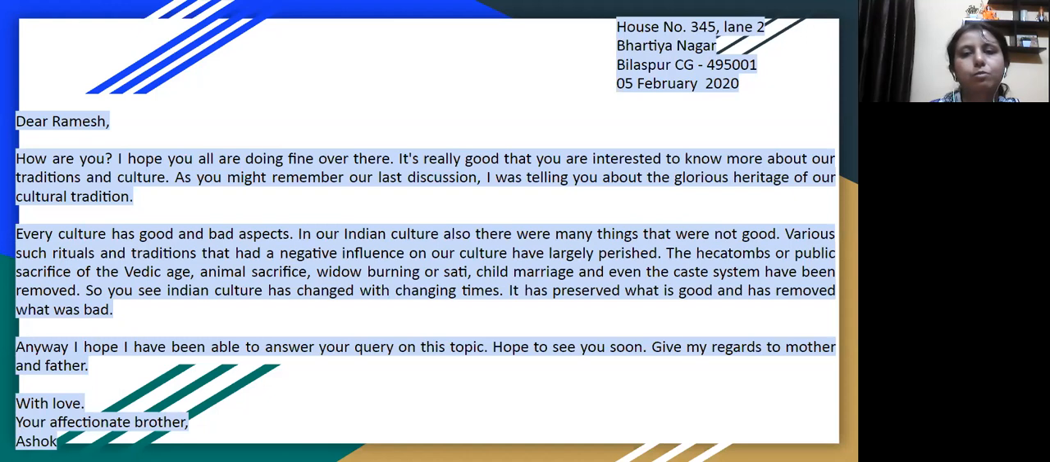Give my regards to mother and father. And here I have used closing lines. Two closing lines have been used: with love, your affectionate brother, and then your name. So this is just an example of how you can write the letter. You can change the way you introduce the topic, or change the language that I've used. This is just for your assistance, so that it gives you an idea of how to write the letter, and then you can write on your own.